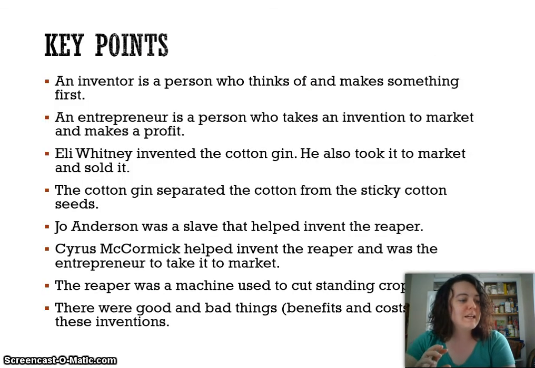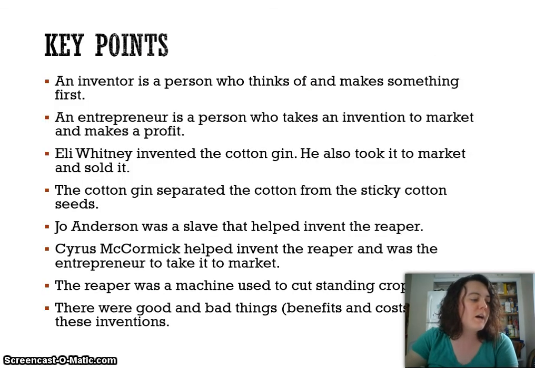Now, here are some key points for us to remember. Remember that, once again, things are good and bad with these inventions. Tomorrow we're going to talk a little bit more about the causes and effects of inventions, but here are the key points. The inventor is a person who thinks of and makes something first. An entrepreneur is a person who takes an invention to market and makes a profit. Eli Whitney was the inventor of the cotton gin. He also was an entrepreneur because he took it to market and sold it. And the cotton gin was a machine that separated cotton from the sticky cotton seeds.